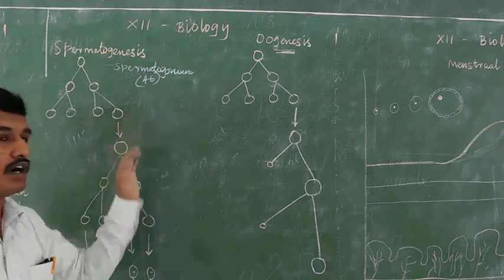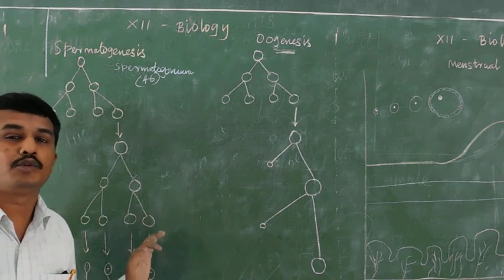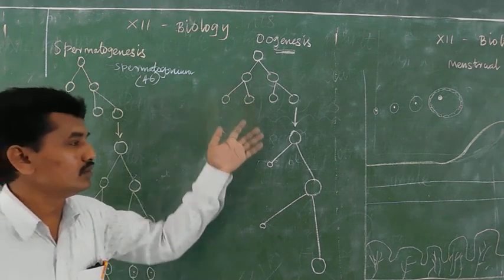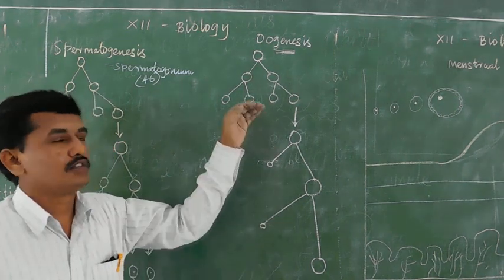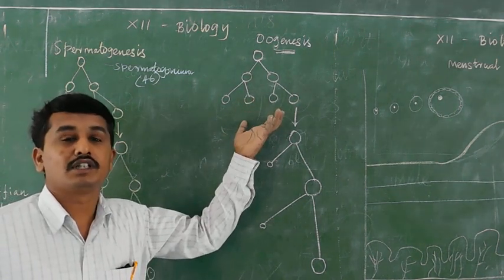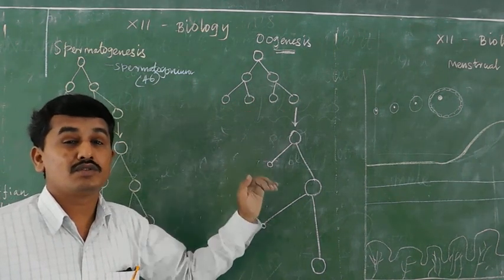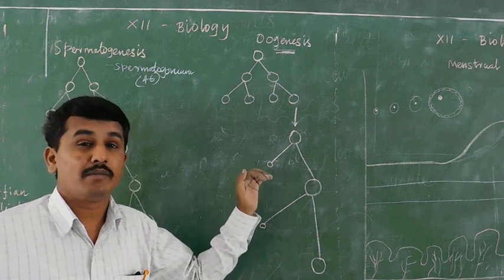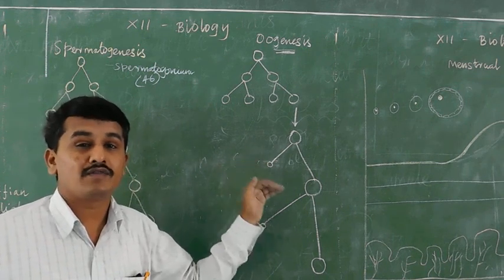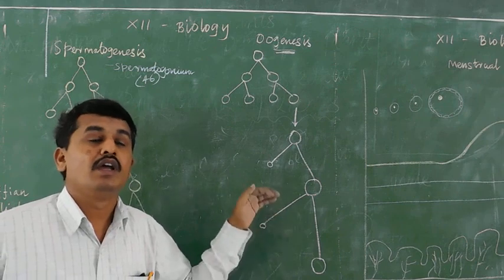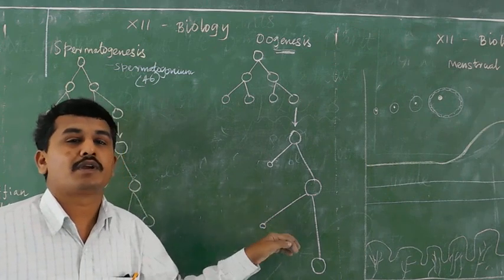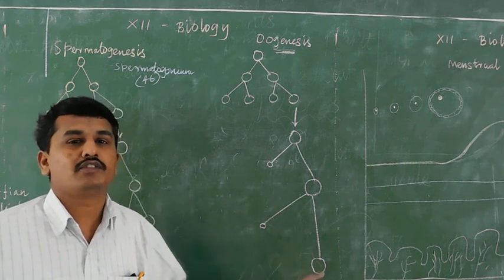These events all occur after puberty. Then in oogenesis, the formation of the womb and some events occur before the birth of the female. From birth to puberty of a female, no process takes place. After puberty of the female only, the second process takes place.